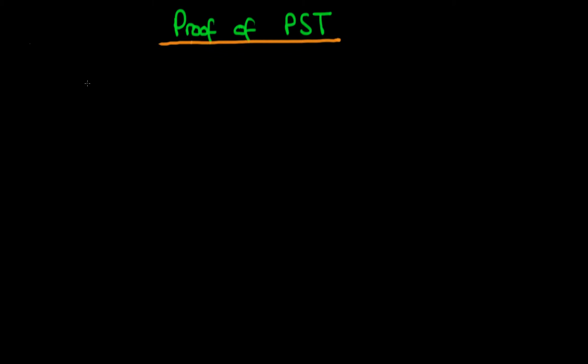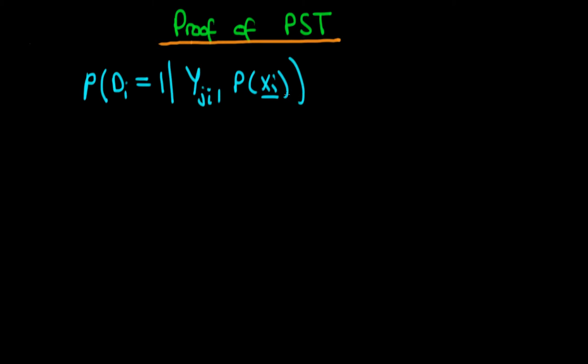In this video, I want to continue our proof of the propensity score theorem. So remember, in the last video, what we were trying to do was show that the probability that an individual chooses treatment, given their potential levels of outcome variable, yji, and also given their propensity score, was itself independent of yji. And at the end of the last video, we'd proved that this expression on the left was actually equal to the expected value of di, given we have yji, and also given an individual's propensity score.